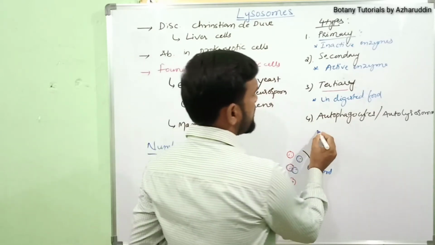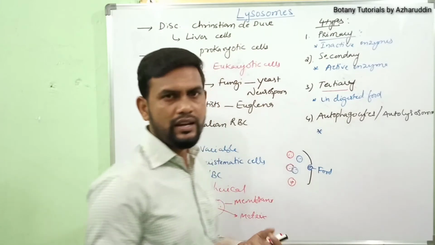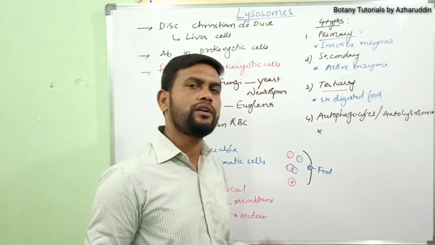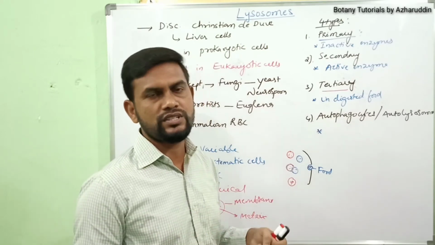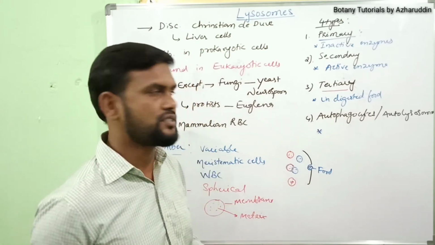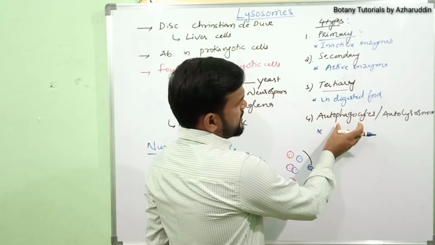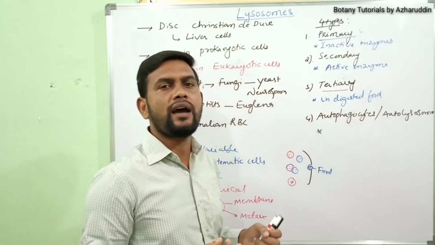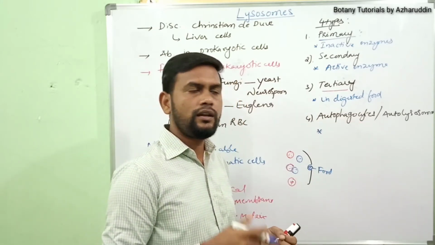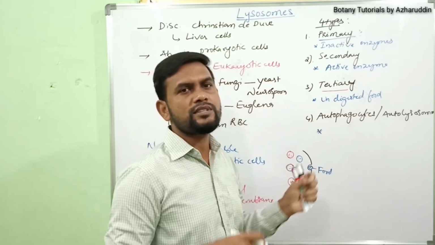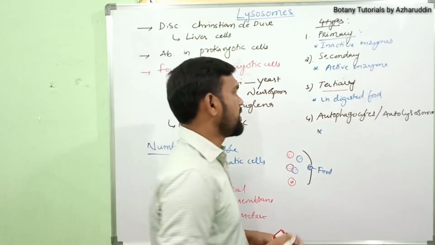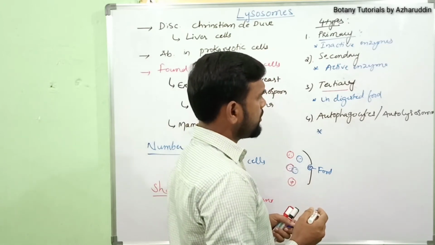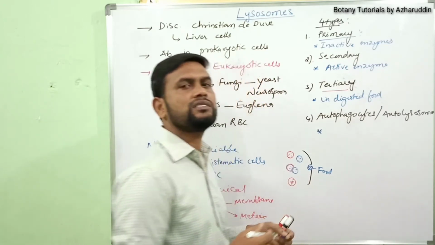When any cell in the plant body or animal body is infected by pathogens or other poisonous substances, these lysosomes release some enzymes. Due to these enzymes, the cell dies. They work like death-causing agents.